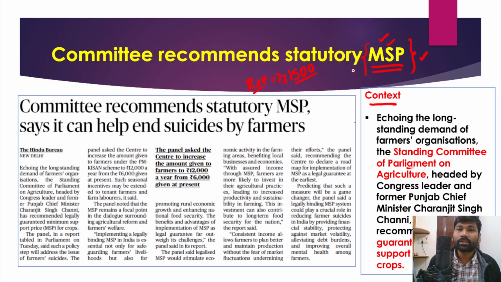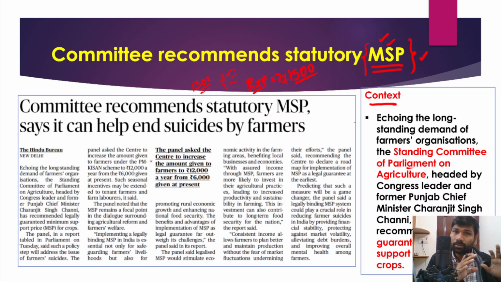Now imagine that after harvesting the Kharif crop, after harvesting Kharif rice, most of the produce would reach the market at one single time, and there is a high probability that the price would fall down sharply. It could even reach 1300 or 1200 per quintal.